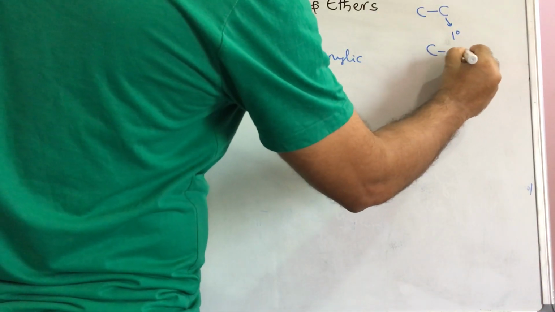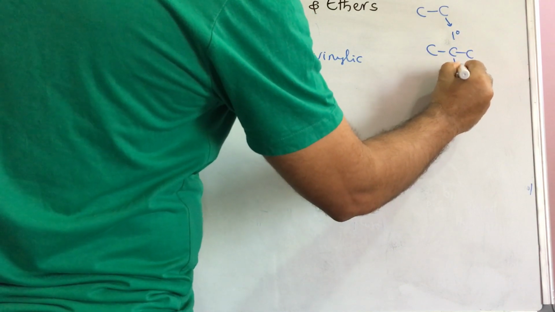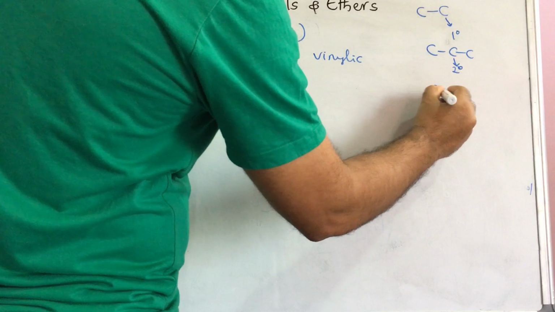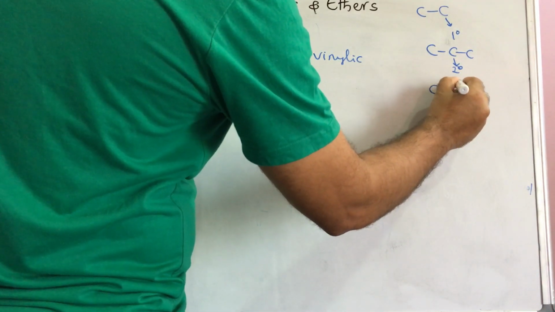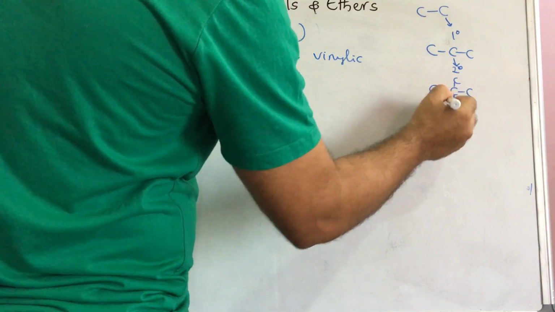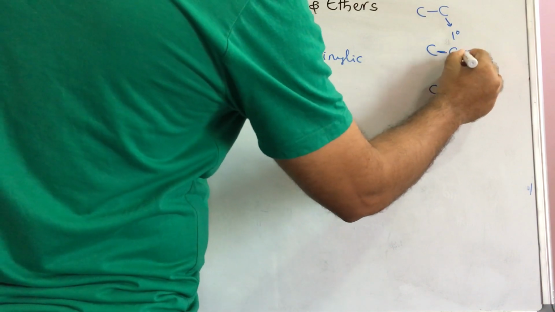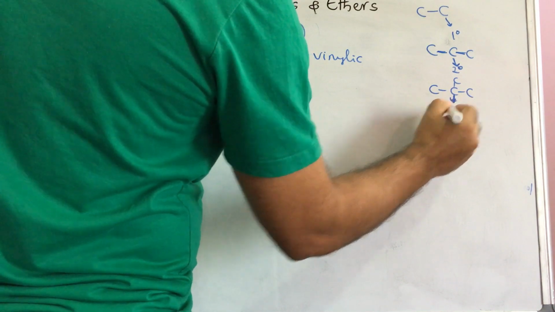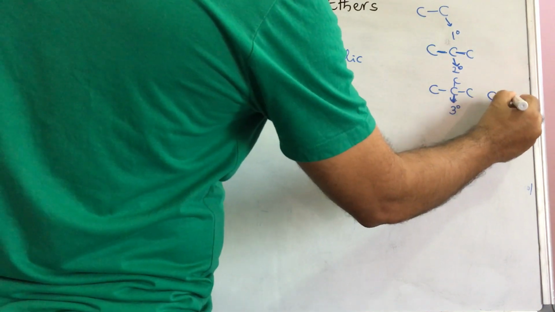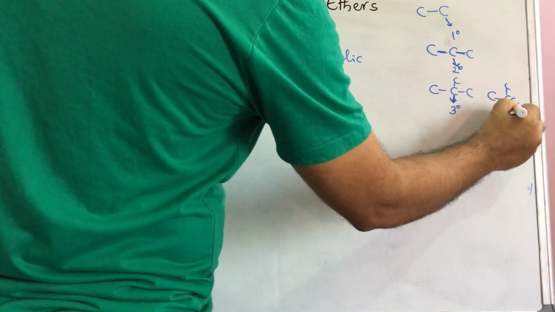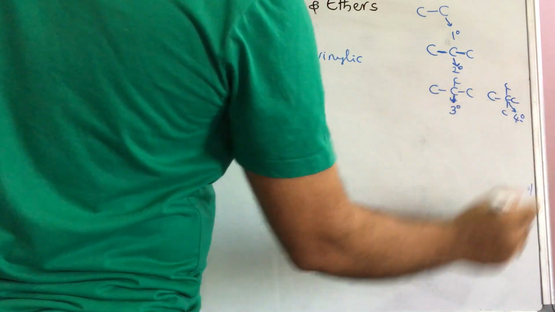Carbon bonded with two carbons is called secondary carbon, denoted by 2 degree. Carbon bonded with three carbons, I am denoting this with an arrow mark, not this bond, is called tertiary carbon. Carbon bonded with four carbons is known as quaternary carbon.